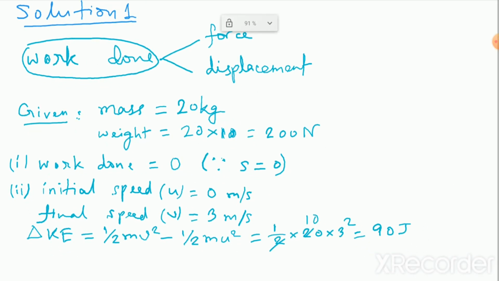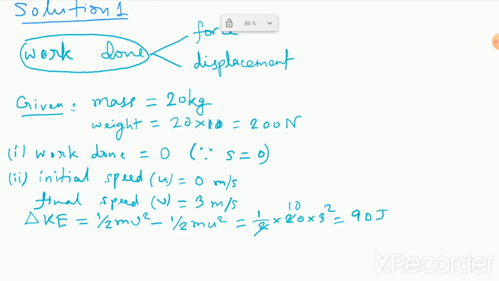Now, according to the work energy theorem, the work done on the body is equal to the change in kinetic energy. Hence, you can write, therefore, work done is equal to change in kinetic energy.